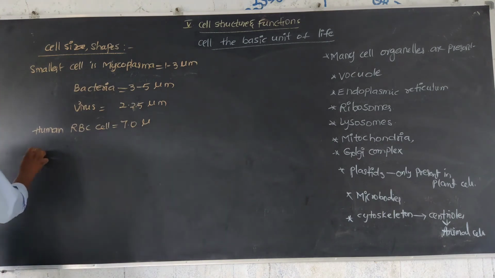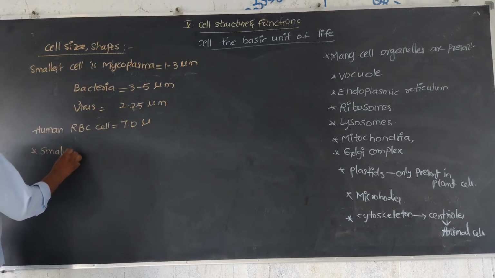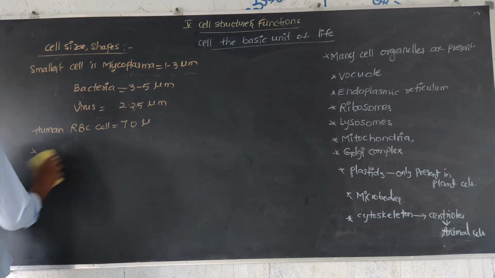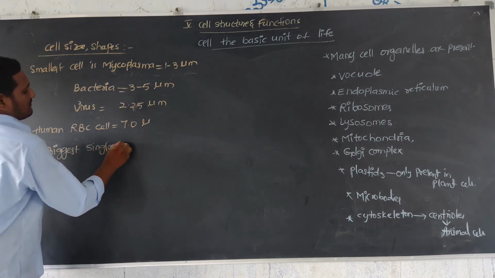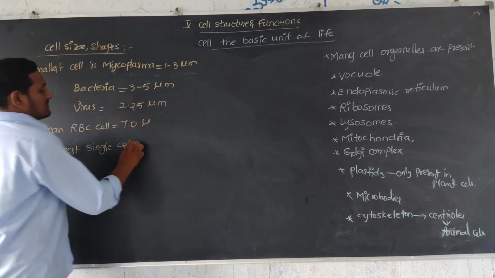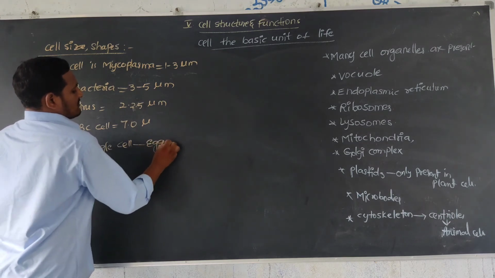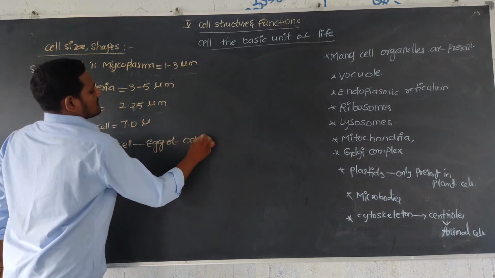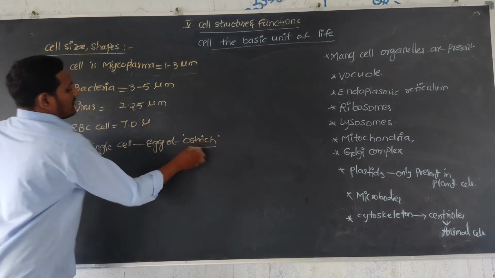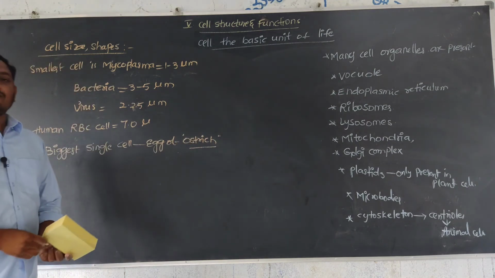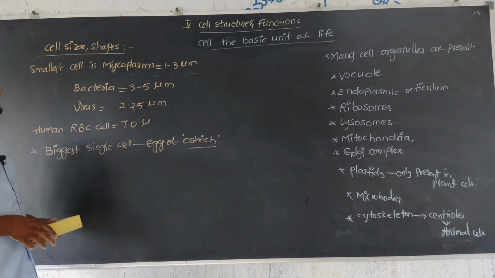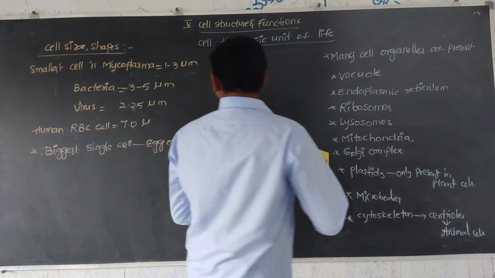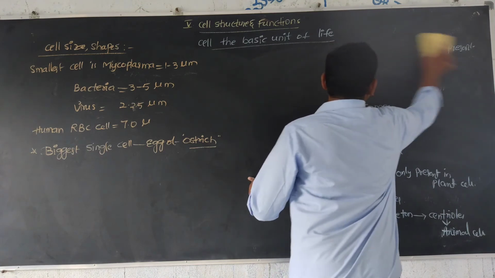Next, the biggest single cell is the egg of an ostrich. The egg of an ostrich is a single cell, but it is mainly big in size. So these are the sizes. What about shapes? Next, shapes.